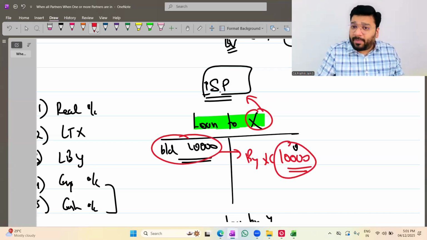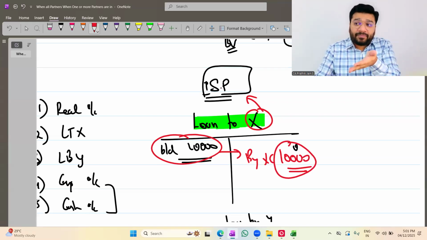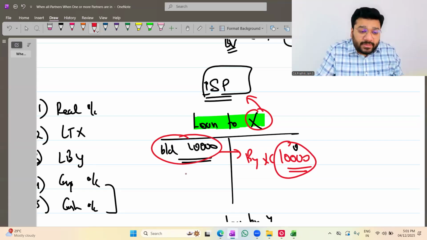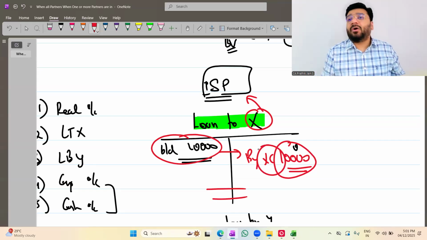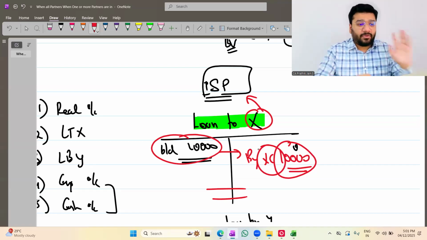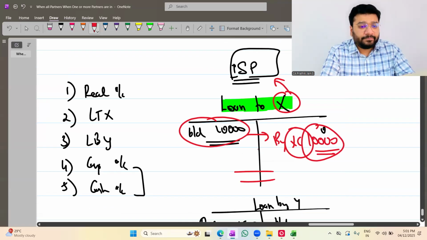So in the case of an insolvent partner, if any loan is given to the partner and the partner becomes insolvent, I cannot recover it, then I have to close his account by transferring it to the capital account. Okay, not okay? Okay. Online people, okay, not okay?